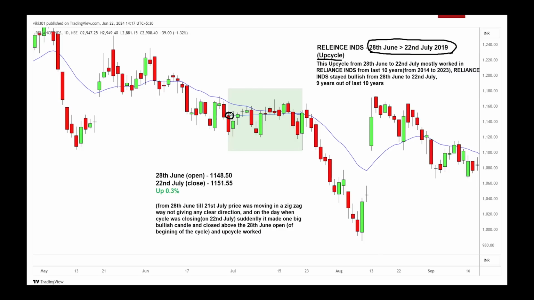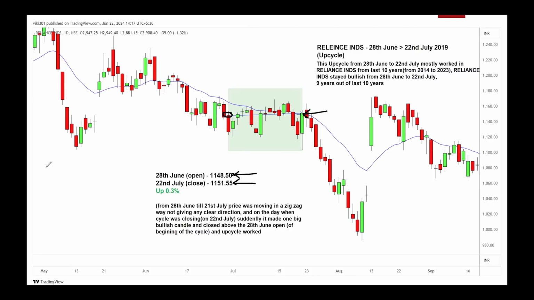It went up and down, up and down, and finally closed here. Your profit would have been only around 3 points, because the open price was 1148 when the cycle started, and when the cycle closed, it was 1151. Yes, the up cycle worked, but you hardly made 3 points of profit.